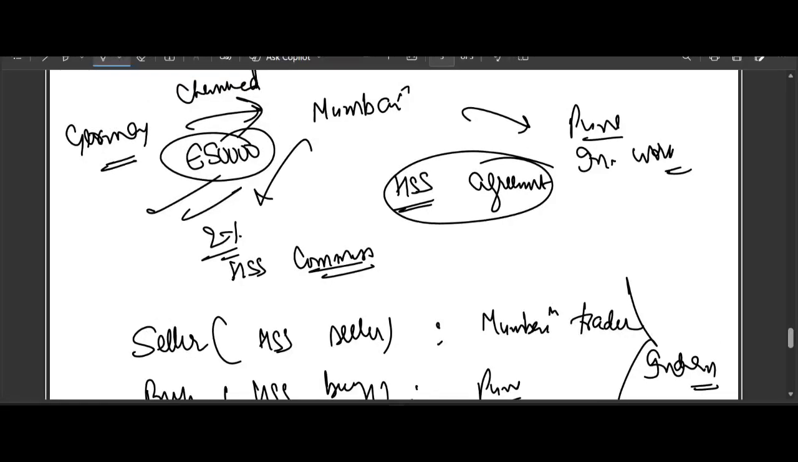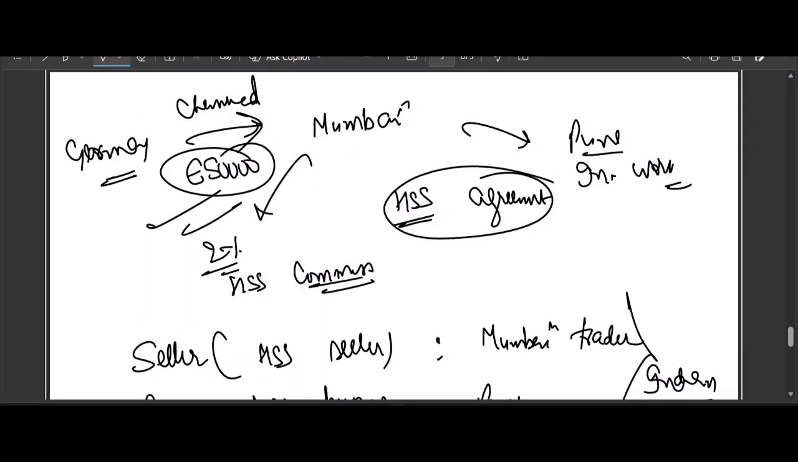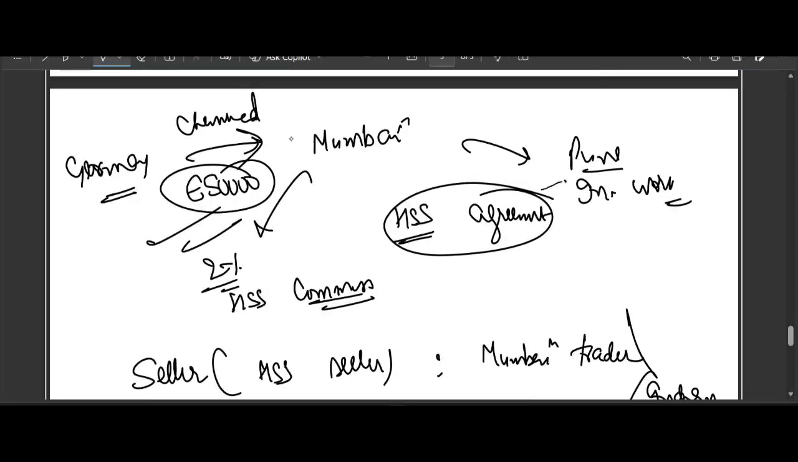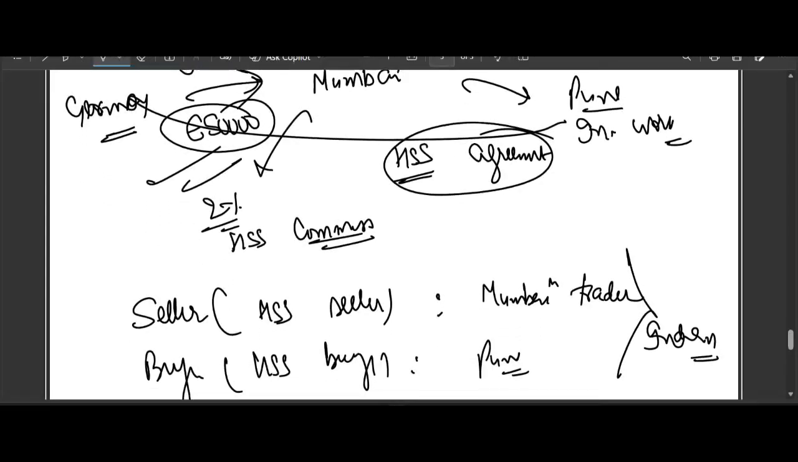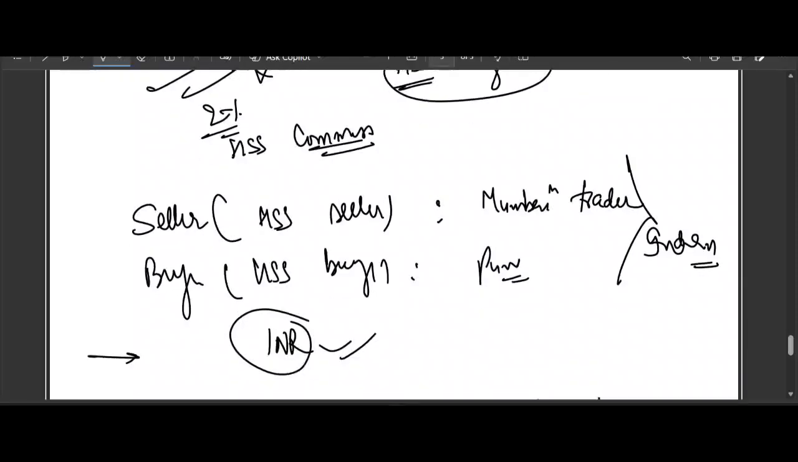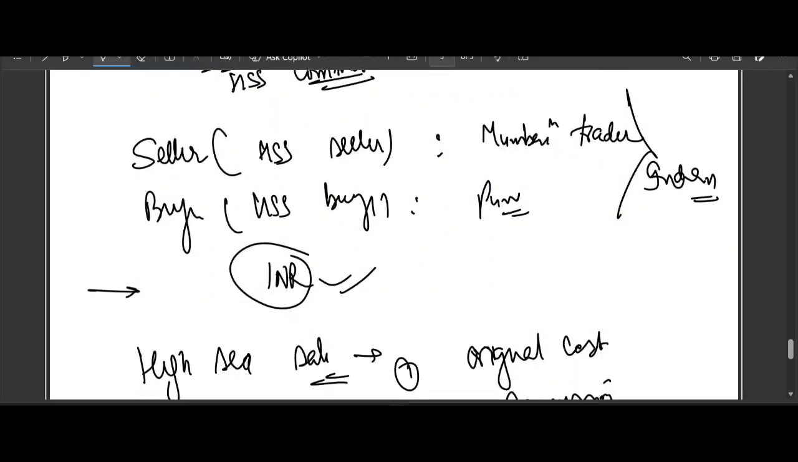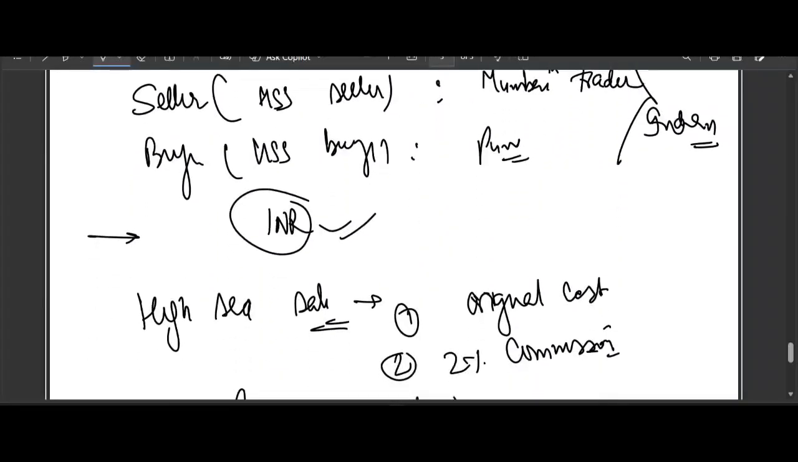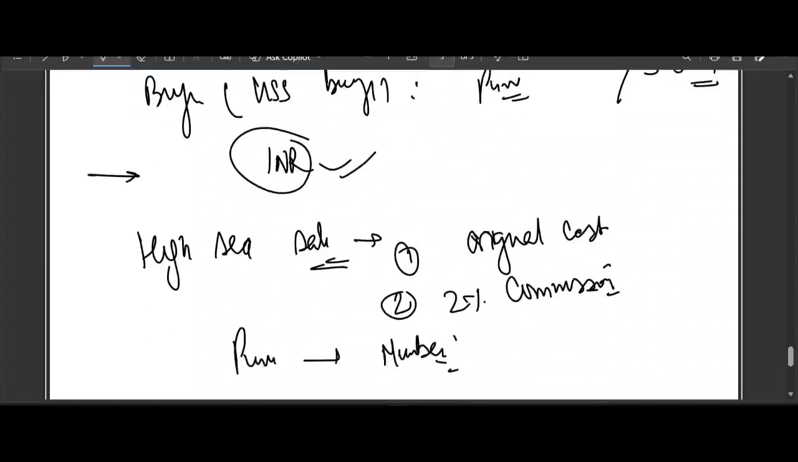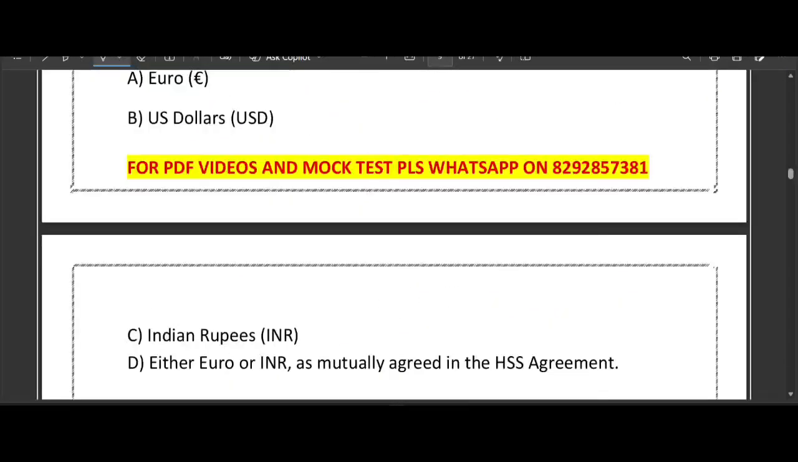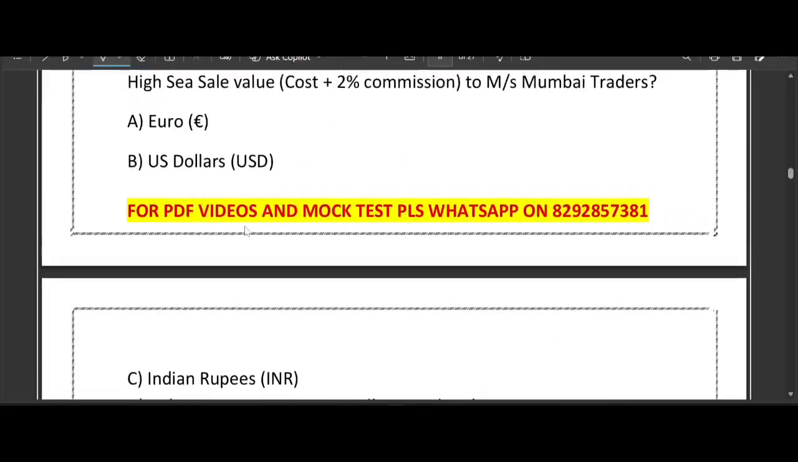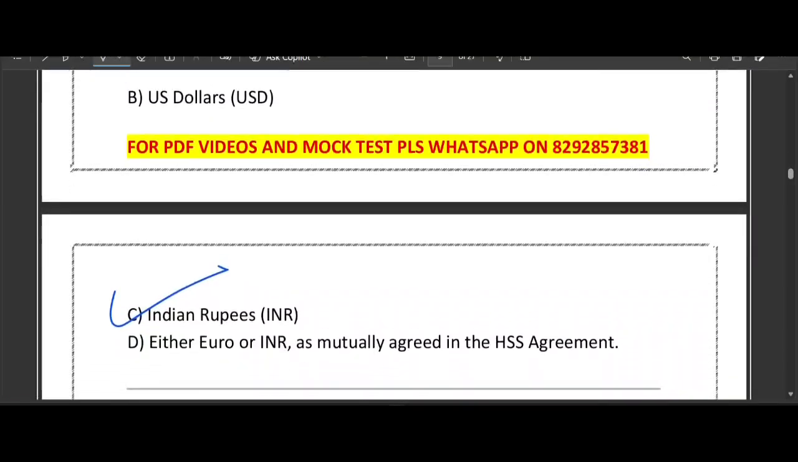So the euro payment to the German supplier will be made by the Pune Industrial Work. The Pune Industrial Work will make payment to the German supplier directly in euro through the bank. But that is a separate transaction, right? So remember, resident to non-resident can be in foreign currency, and the HSS margin and sale price, resident to resident, INR only. So remember, the margin will be paid in INR only. That's why option number C is correct, right? So HSS margin in India in INR only.